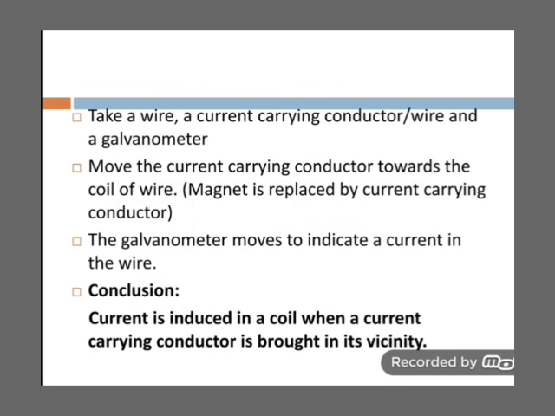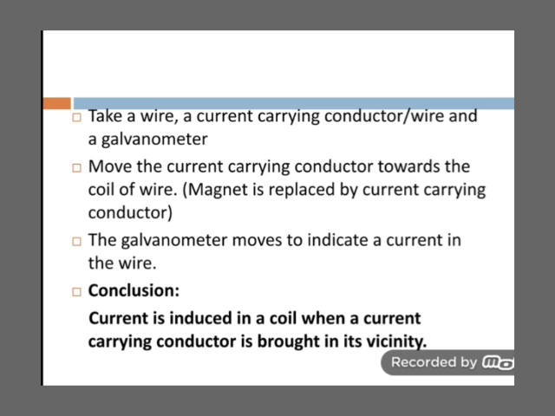The galvanometer moves to indicate a current in the wire. The current carrying conductor is moved towards the coil. You will observe that the galvanometer shows deflection, that is, current is induced in it.